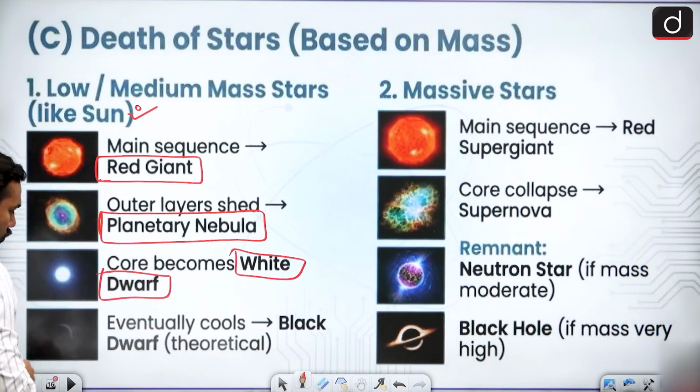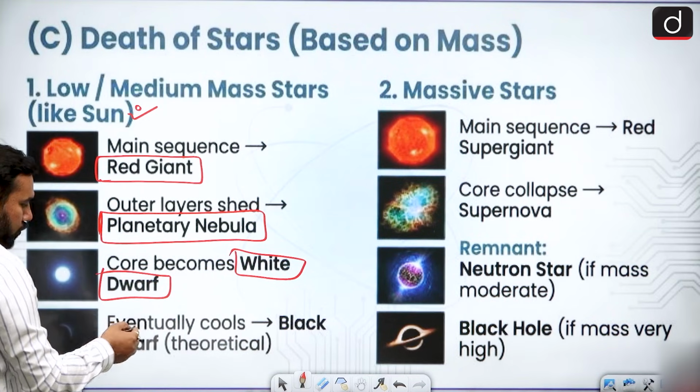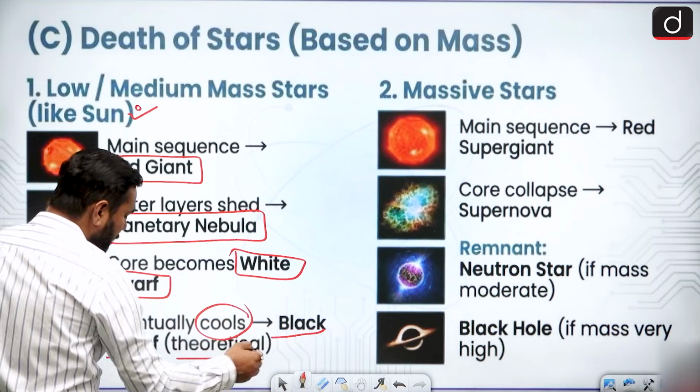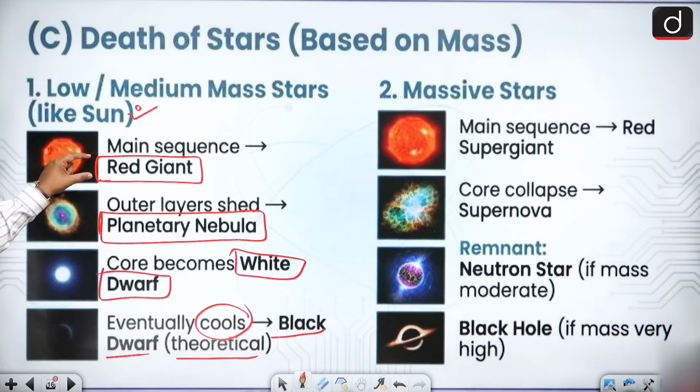What do we call it? White dwarf. The temperature goes down, and eventually it can completely cool down and a black dwarf is made. So first the red giant, then the planetary nebula. The nebula is very shiny, but the core temperature is now reduced. Again the core temperature is reduced more, white dwarf, and now when the temperature is fully gone, it is called a black dwarf that cannot be visible in space.